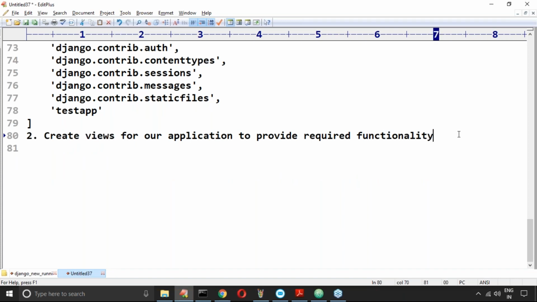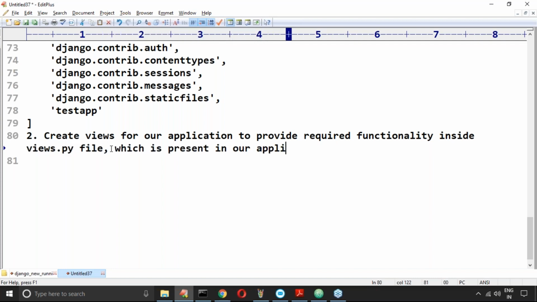Where do we have to do this? Inside the views.py file, which is present in our application. Please take special care about the locations. The view is responsible for providing the required functionality for the end user.